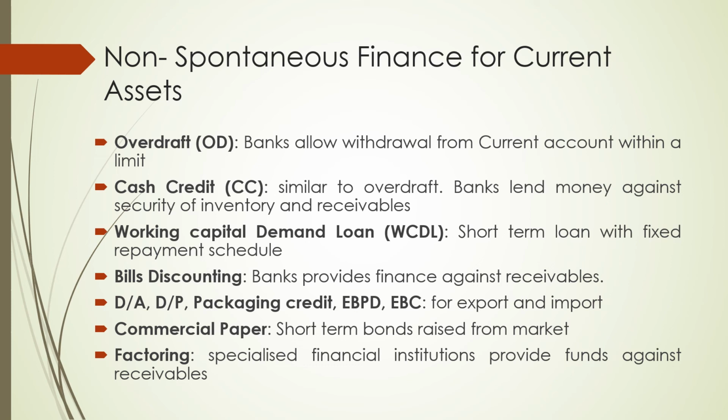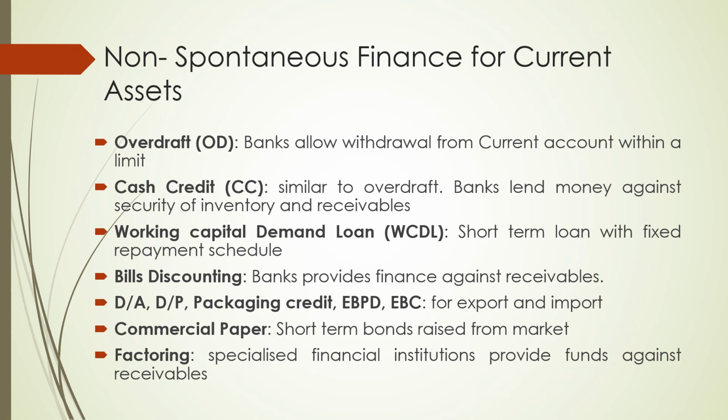Okay, now what is cash credit? Overdraft does not need any collateral of the current assets. Now, cash credit here is similar to overdraft. The bank is going to give you the facility of cash withdrawal, but this money will be against the security of a collateral, and the collateral over here is going to be either inventory or receivables.